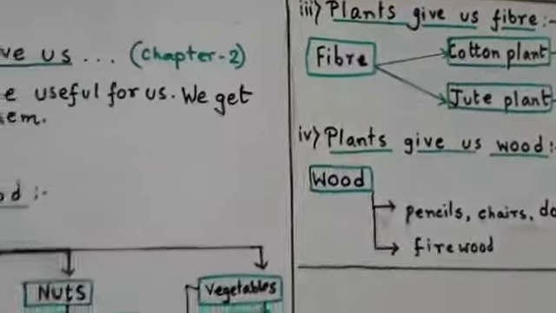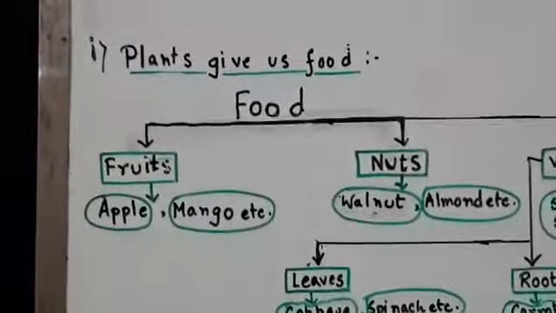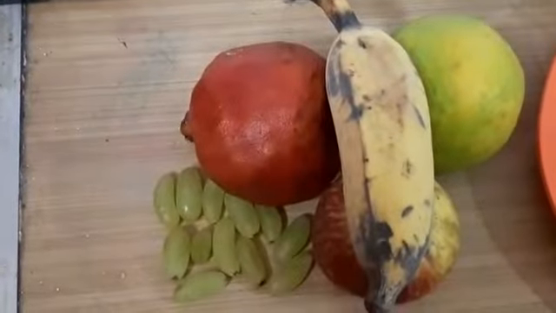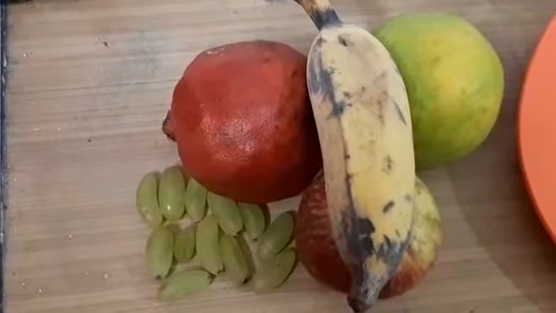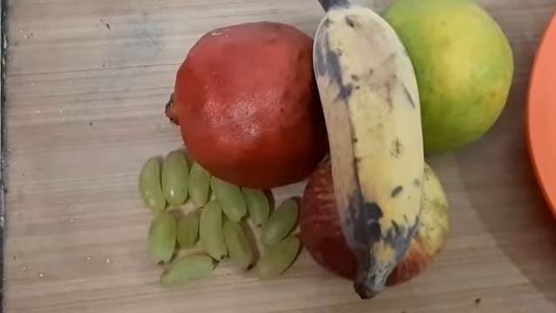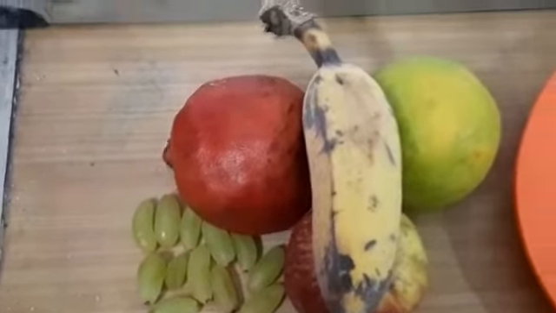Now I will show you a few things one by one. Have a look. I have taught you about the fruits. I have brought for you some fruits. You recognize what those are? I can see you also recognize them.